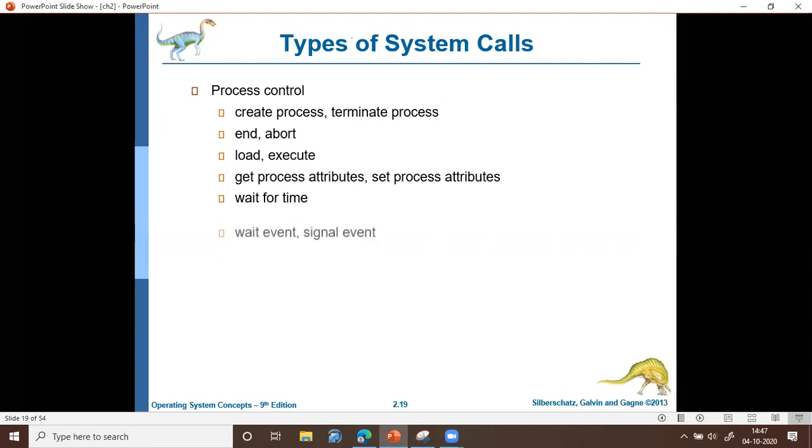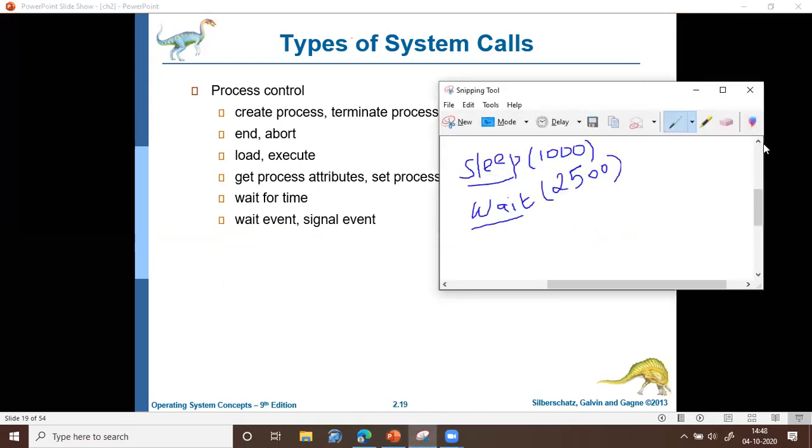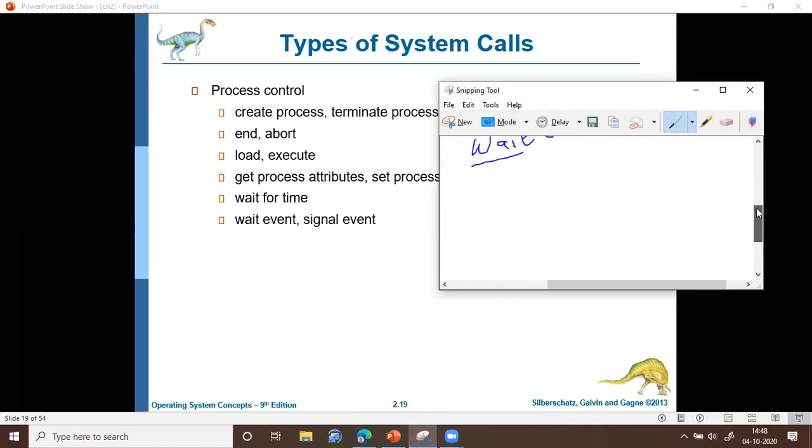And then sometimes you may want the process to wait for an event. That is, until that particular event occurs, the process should wait. In that case, the program may be using the system call wait event. Say, for example,